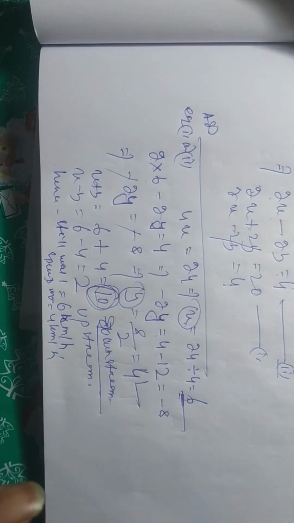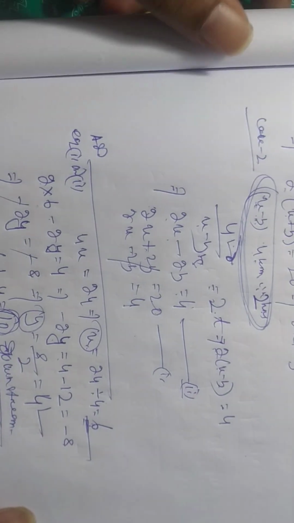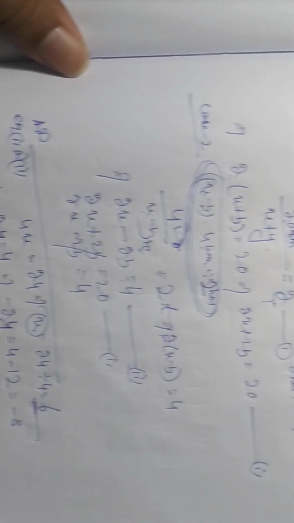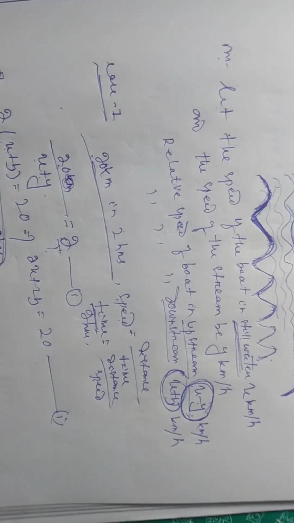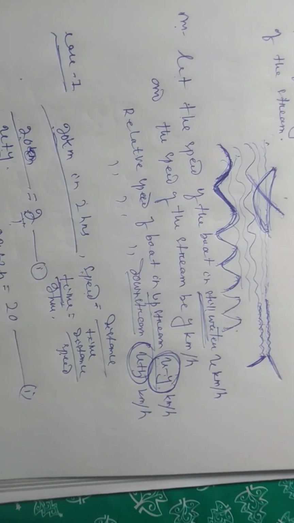You understood? Once again I am showing you that question and answer. See properly and write your notes properly.